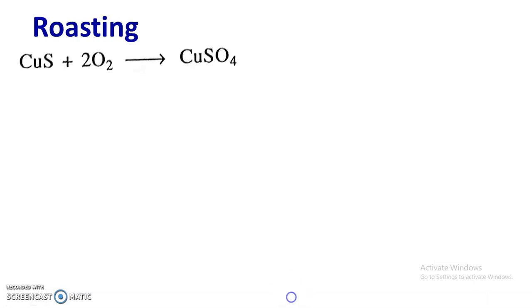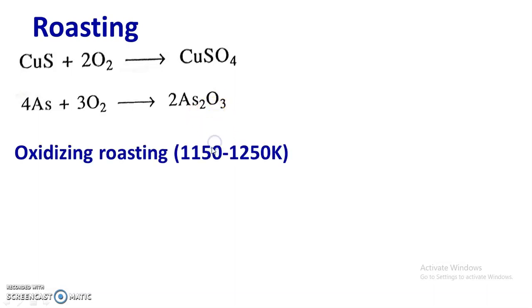For example, when copper sulfide is heated below its melting point in presence of oxygen, then it is converted into copper sulfate. And if it is associated with arsenic impurity, this arsenic impurity is oxidized and there is a formation of volatile arsenic oxide. It is removed because, as it is volatile, it can be easily removed.